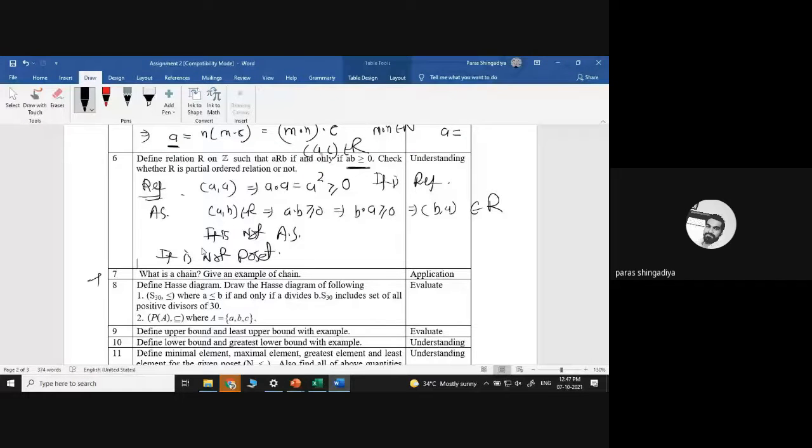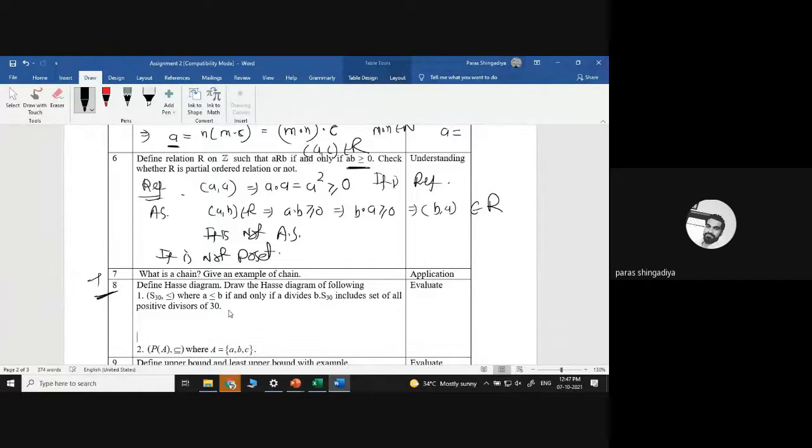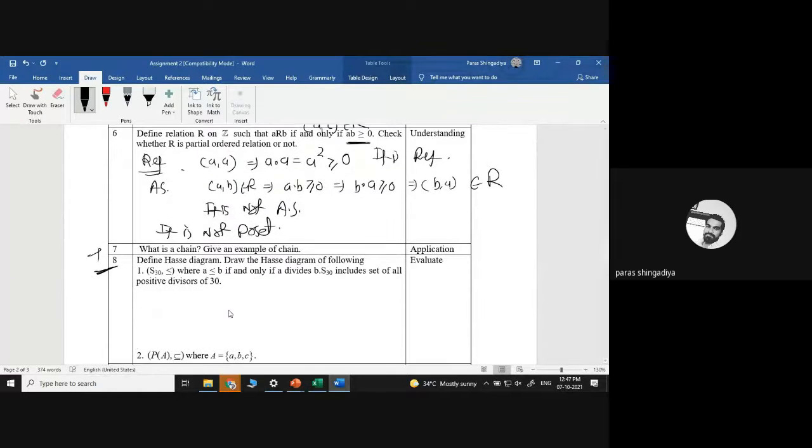So there is question number 7, and then after you have to draw the S diagram for S30, okay, and means define S diagram, and then after draw the S diagram of S30 where A less than or equal to B relation is there, and there is one confusion.